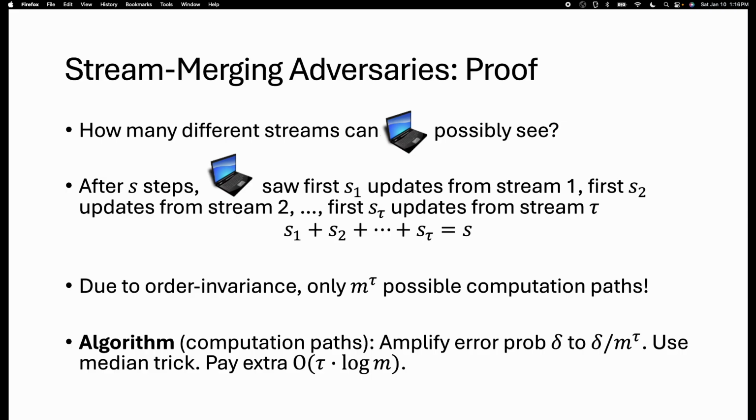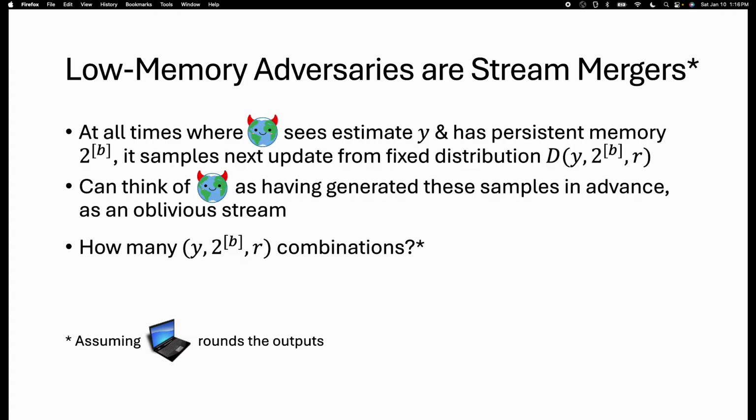So we can just union bound over all these m to the tau different underlying frequency vectors that the streaming algorithm sees. That means we can amplify the error probability of an existing order invariant streaming algorithm from delta to, let's say, delta over m to the tau, and pay an extra polylog factor times tau overhead in the space complexity. And now the next step is to say that lower memory adversaries, meaning adversaries that have b bits of persistent memory, actually end up being stream merging adversaries as well, except we have to figure out what is the right value of tau here.